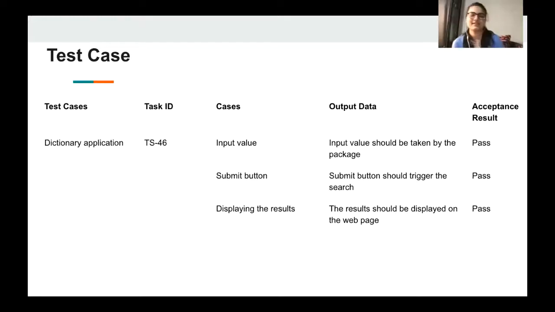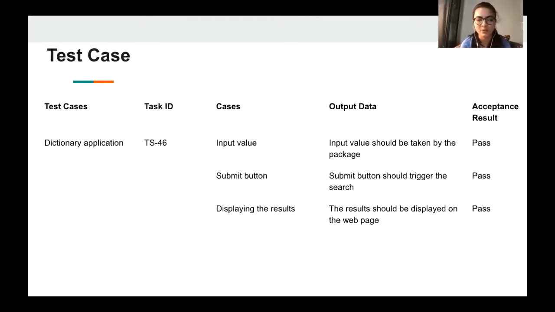Thanks, Karan. So we move on with our test cases. The new feature that we introduced is the dictionary application. So the cases were the input value, the submit button, and also the displaying of results. We had to write the code in Django.